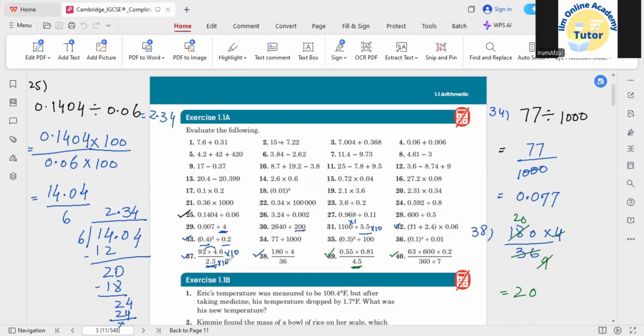If you have a good grip on the starting questions like multiplication, division, addition, and subtraction, then these questions will be easier for you to work on. But one thing you should keep in mind: if you want to have a good grip on maths, you need to do practice. If you are watching videos or doing anything related to maths concepts and you are just watching the videos, that will not work out. If you have enough practice on a daily basis, then you will have a good grip on your maths subject.